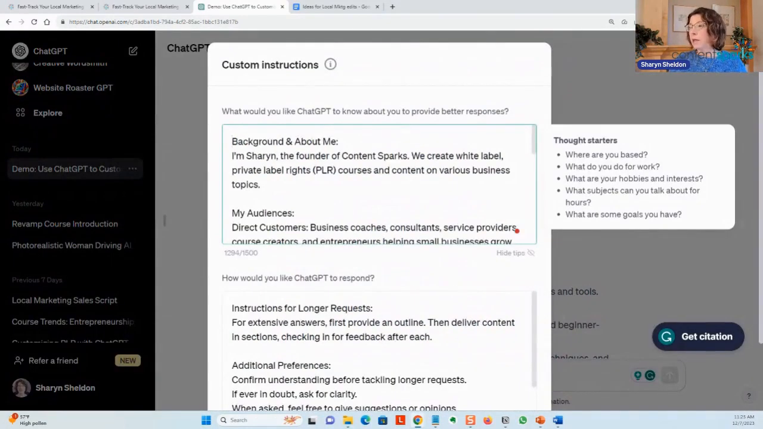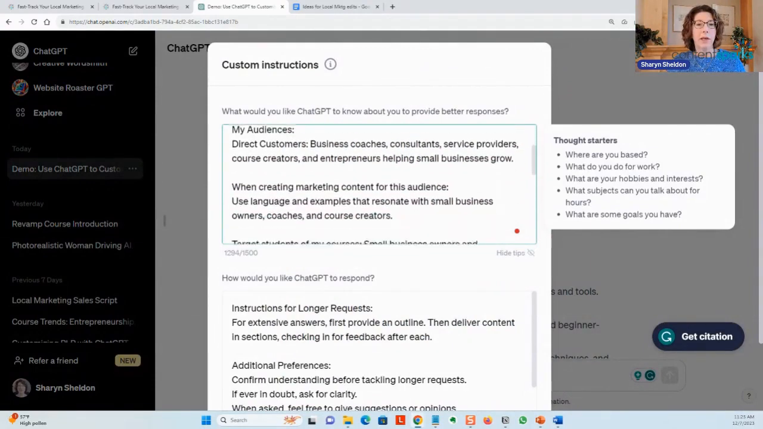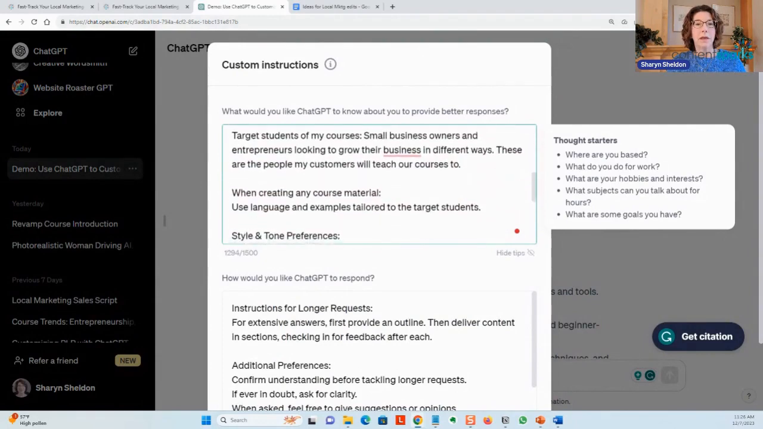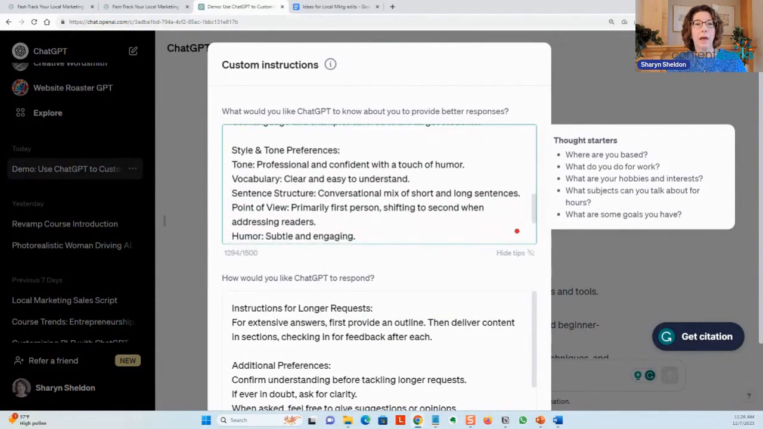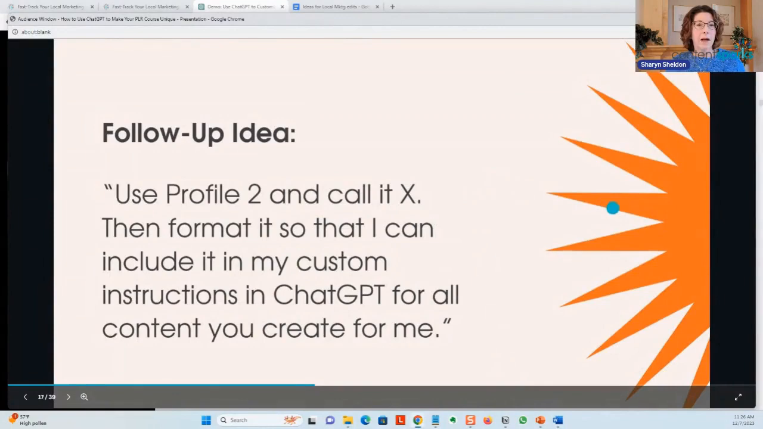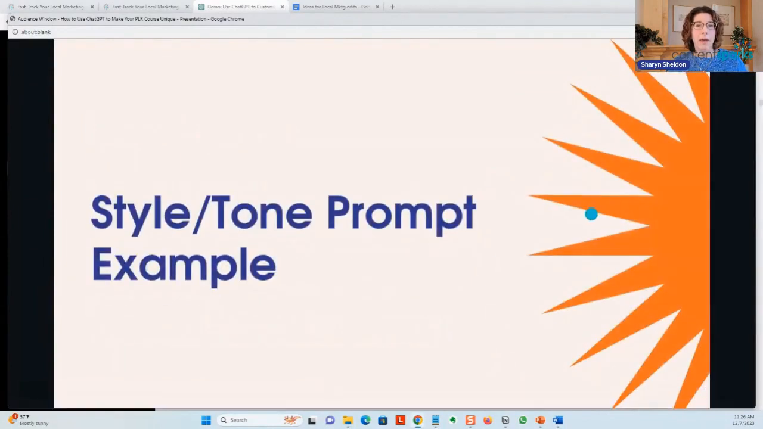So here I actually have some background about me. They'll give you some thought starters too. And then I have my audience, but you could just paste in some of the details about your audience. And then I'll show you how to do that style tone preference as well. So we got the follow up. Now we want to get that style tone prompt example.